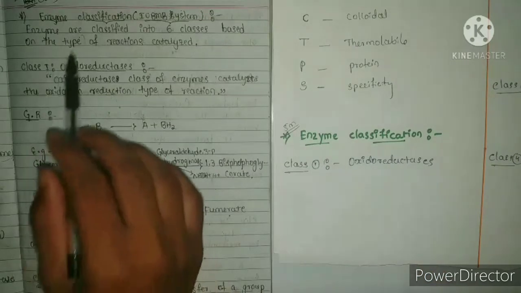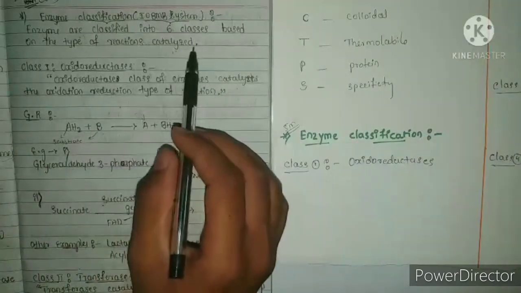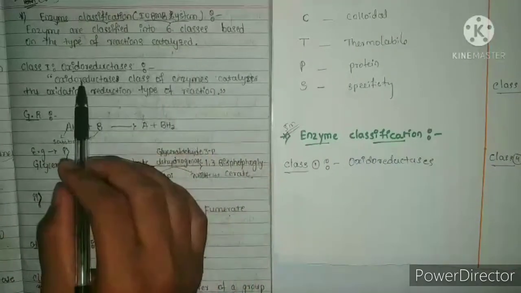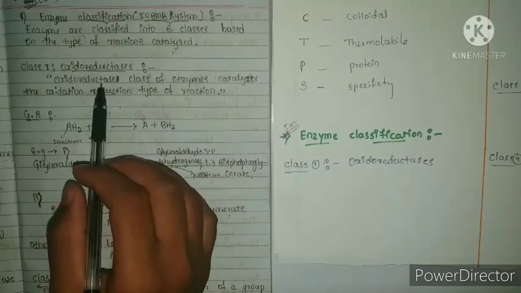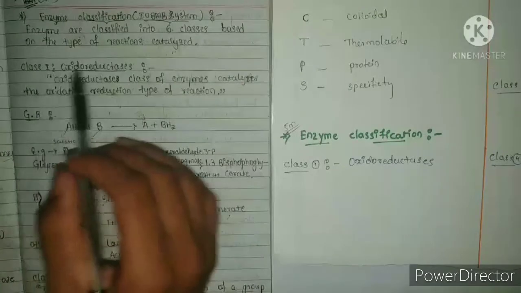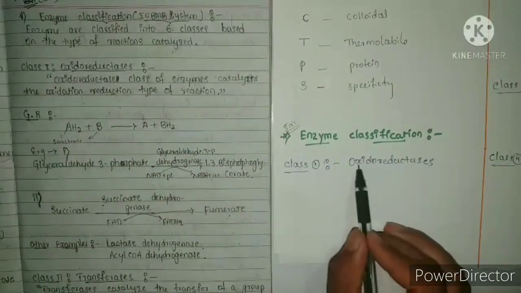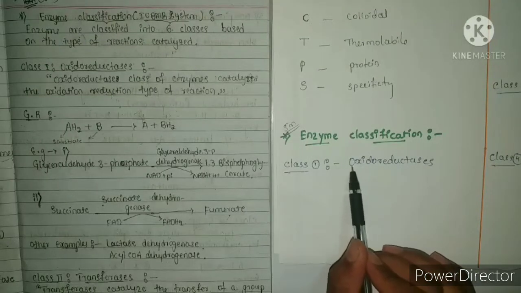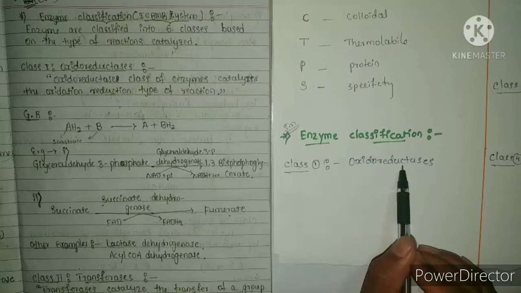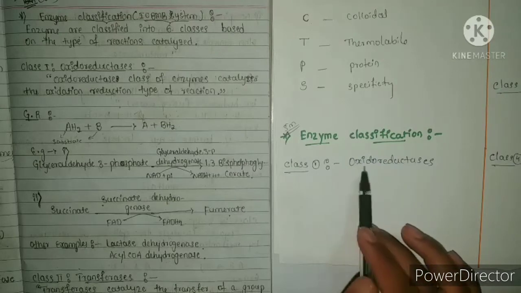The enzymes are classified into 6 classes based on the type of reaction catalyzed. The first class is oxidoreductase. Oxidoreductase itself shows the meaning, that is oxidation and reduction. These oxidation and reduction reactions occur in this class.